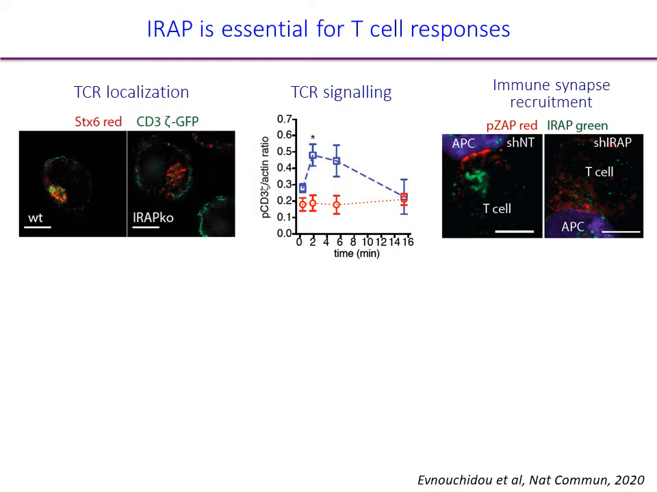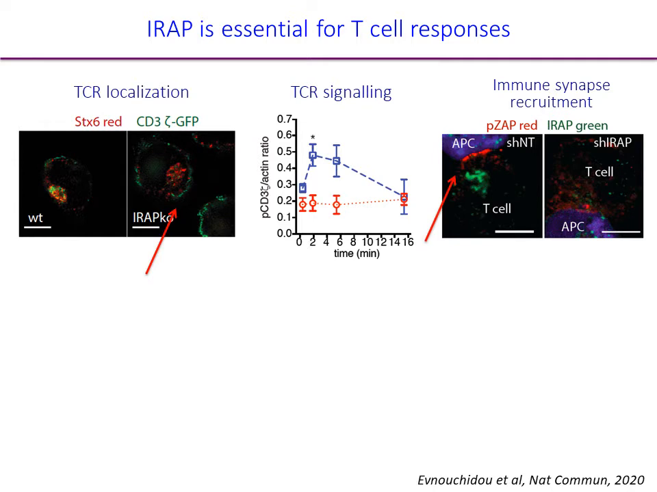We showed that IRAP interacts with molecules important for the correct function of T cells. In the absence of IRAP, TCR localization changes, with most of the TCR now found at the cell membrane. This leads to defective TCR signaling and reduced recruitment of signaling proteins to the immune synapse formed with the unhealthy cells. You can see an example of an immune synapse in this picture, where the unhealthy cell is blue and the T cell is green.